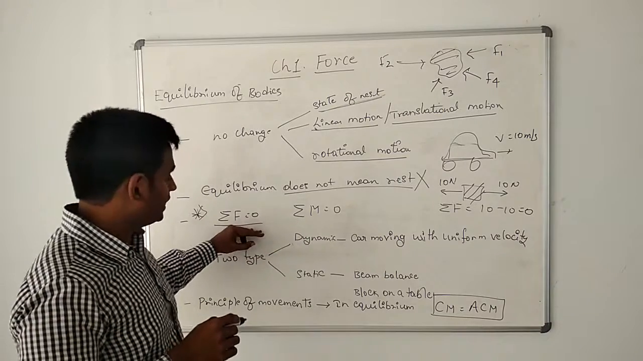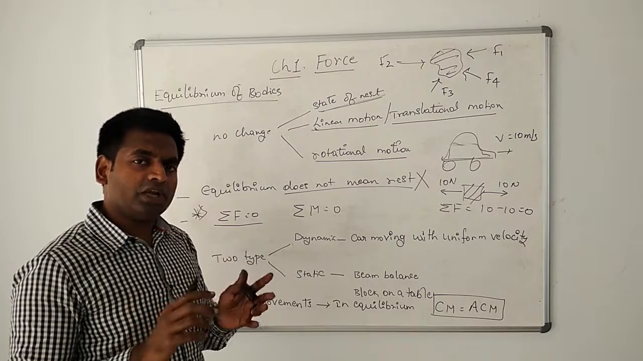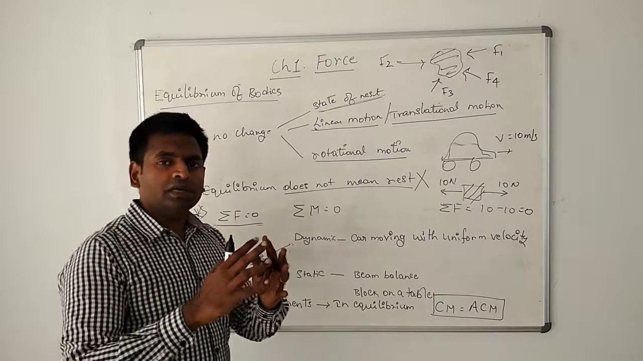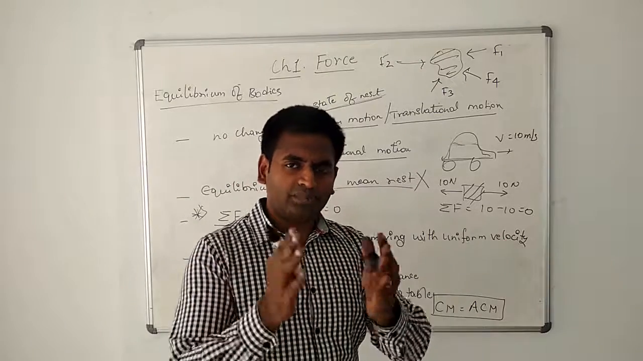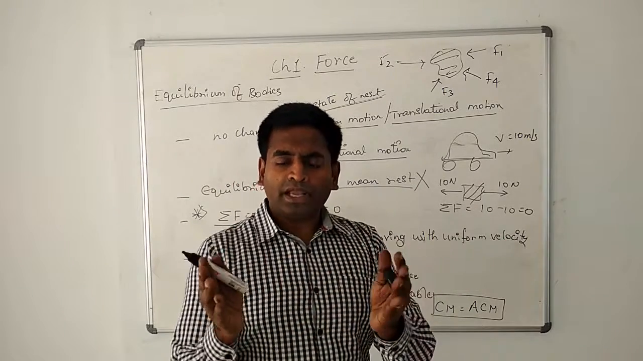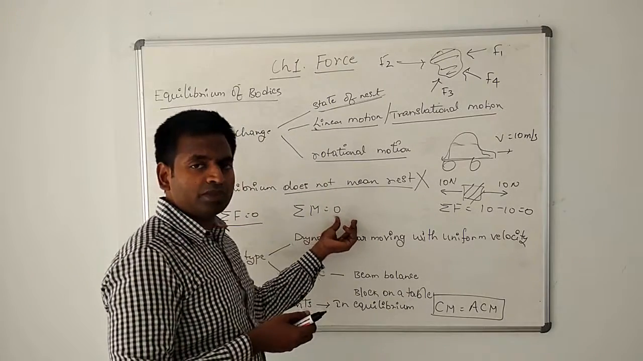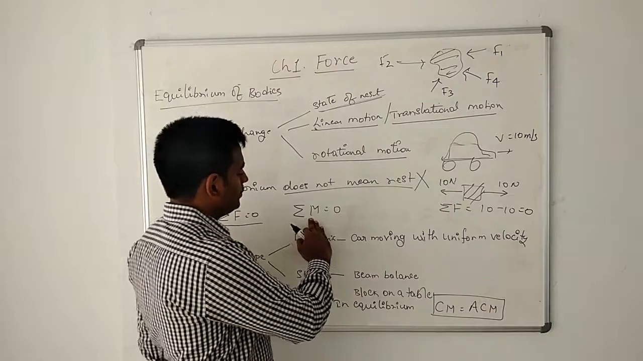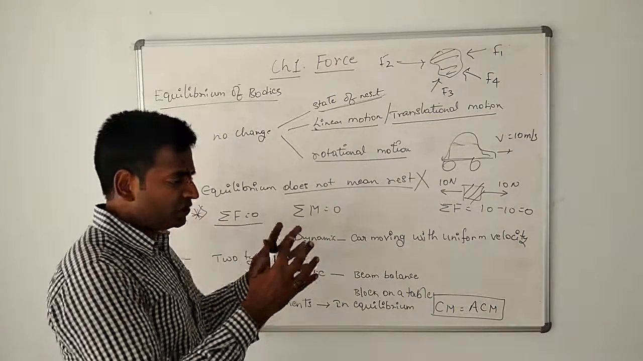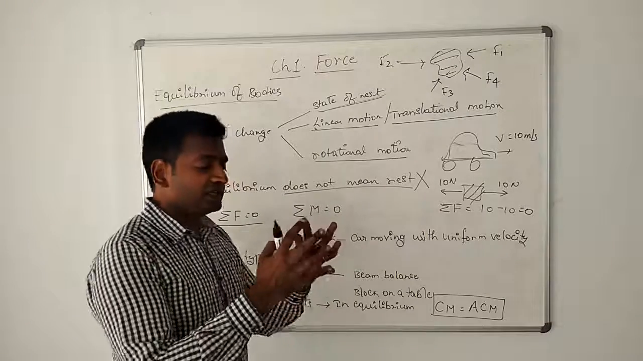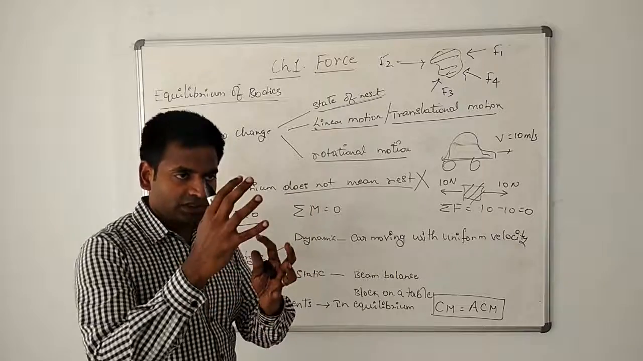It is not only that sigma F must be equal to 0, but also the clockwise moments and anti-clockwise moments must be equal. It is not only that the forces in one direction must equal the opposite direction, but also the clockwise moments and anti-clockwise moments must be equal. That is defined as sigma moments equal to 0. That means clockwise moments equal anti-clockwise moments. So whenever sigma F is equal to 0, the body does not move. Whenever sigma M is equal to 0, the body does not turn.